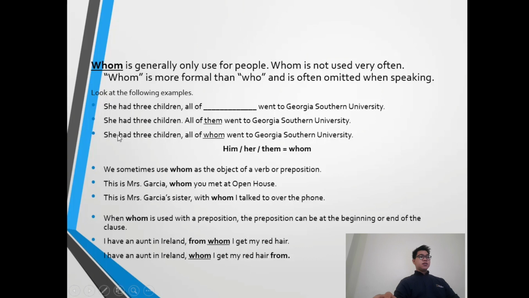She had 3 children. All of them went to Georgia Southern University. Okay, these are the original sentences. There are 2 sentences, there are 2 clauses. Then we put the relative pronoun of whom: She had 3 children, all of whom went to Georgia Southern University. Okay, you get it? Okay, go to the next example.